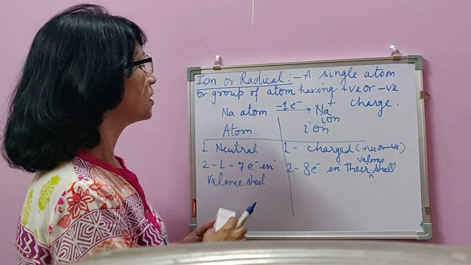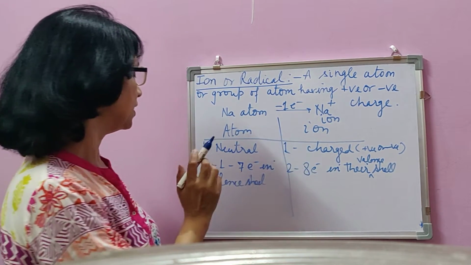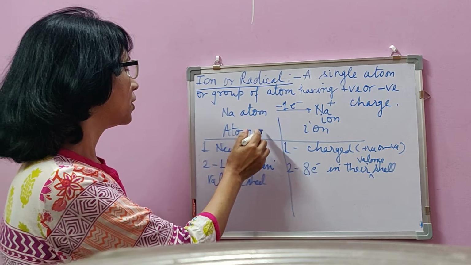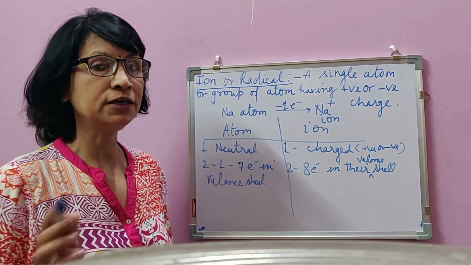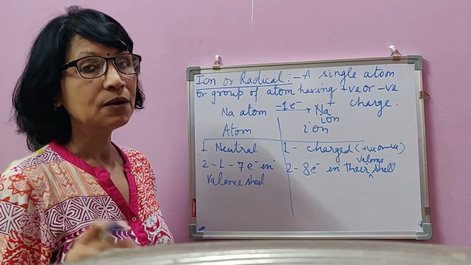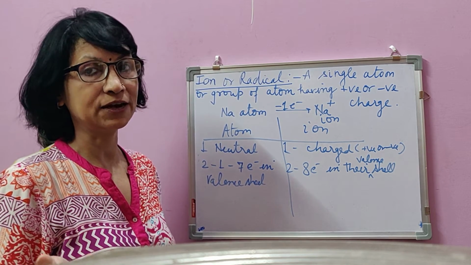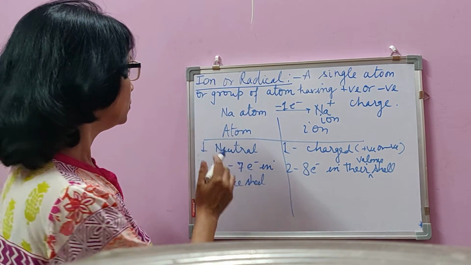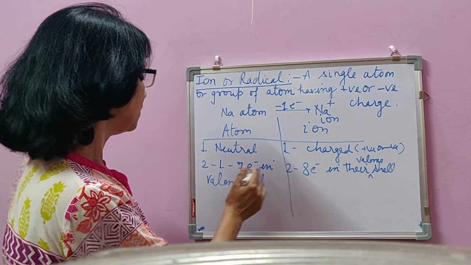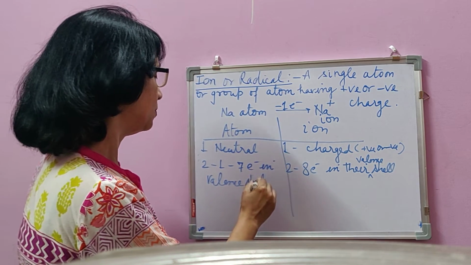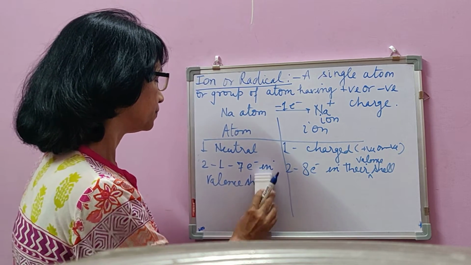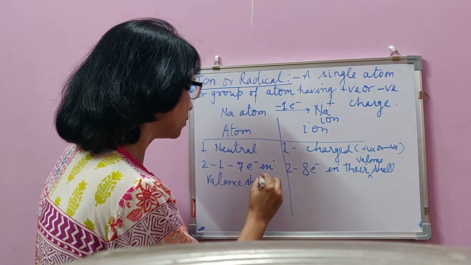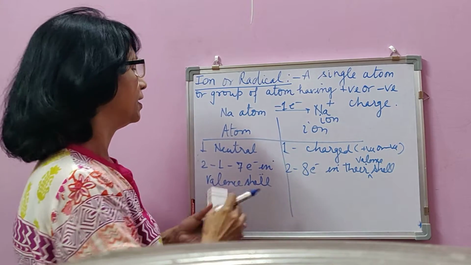So when we are comparing atom and ion for the second difference, we are talking about atoms of metals, non-metals and metalloids, but not noble gases, because noble gases have 8 electrons in their valence shell. So atoms have 1 to 7 electrons in their valence shell mainly, but after giving off electrons, they get 8 electrons.